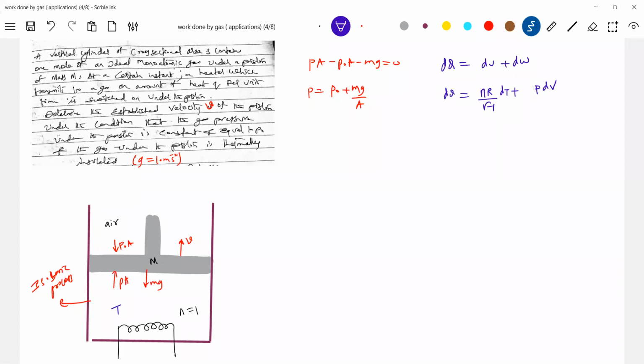dW is PdV. Sir, in the question he gave something about the condition that the gas pressure under the piston is constant and equal to P naught. What does it mean, sir? Okay, this is constant. You need not say constant. And the atmospheric pressure and the gas, and the piston is thermally insulated. Okay, I'll strike it out.